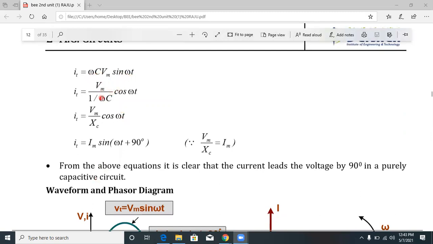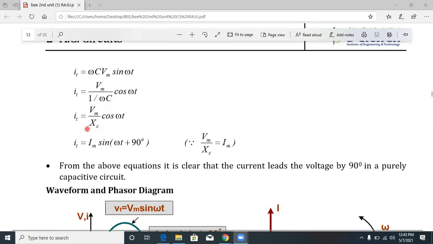So I = omega C Vm cos omega t, which is Vm divided by (1 by omega C) into cos omega t. So it is equal to Vm by Xc into cos omega t, where Xc is equal to 1 by omega C. Similarly, XL is equal to omega L. This is called reactance.